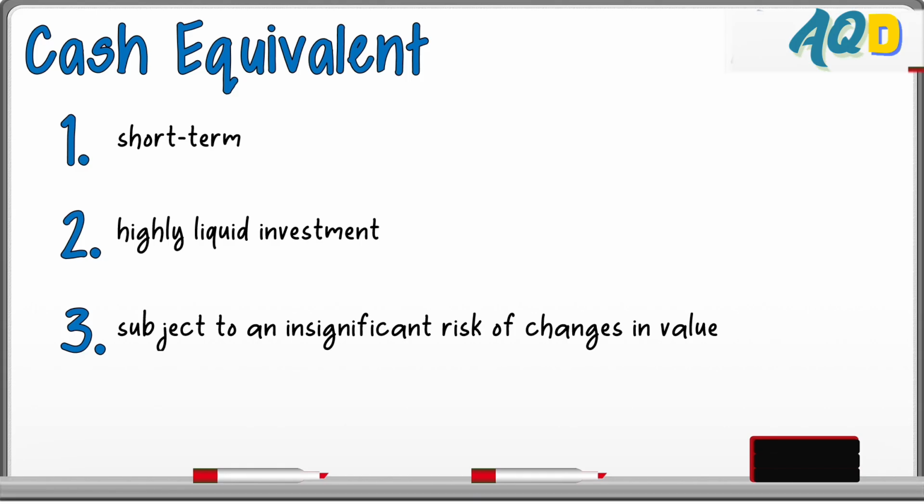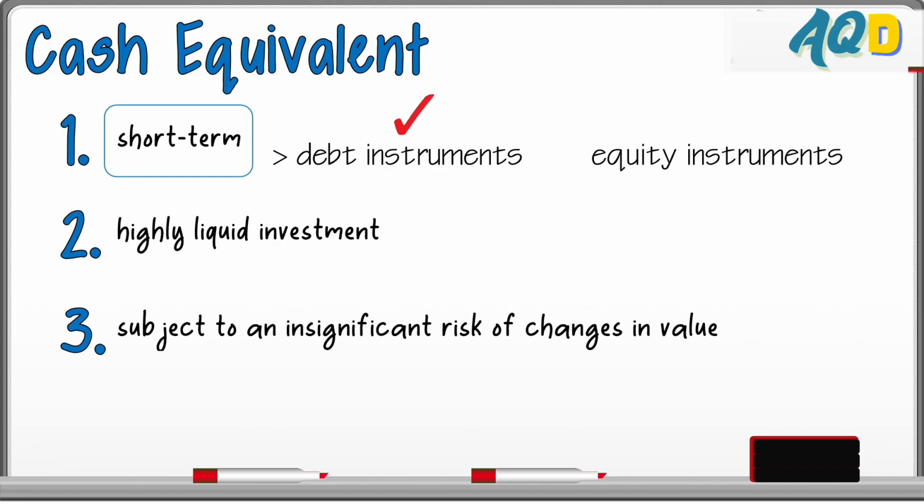Let's start with short term. When we say short term, the keyword here is term, which means that only debt instruments qualify as cash equivalents. So cash equivalents are debt instruments or instruments with maturity or interest-bearing instruments. In other words, equity instruments in general do not qualify as cash equivalents. So shares, investment in shares, are not cash equivalents.